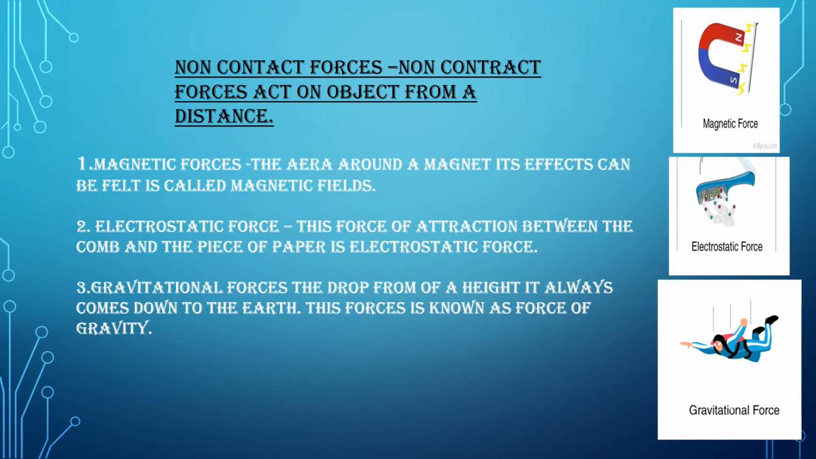As the name itself suggests, the force does not come in contact with the object. It works from a distance. First one is magnetic force. We all know that when a magnet comes near iron filings, the magnetic force acts upon the iron filings and attracts them. Next, electrostatic force. In the diagram shown here, the comb has an electrostatic charge and the paper pieces are attracted without contact with the object.